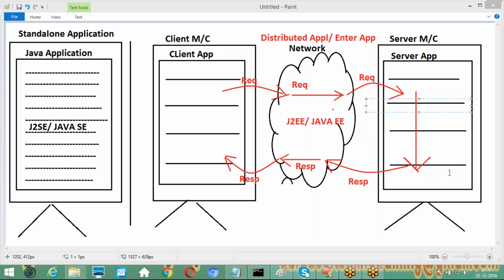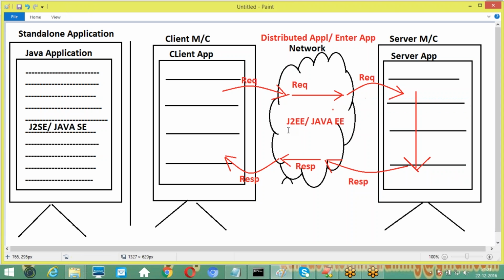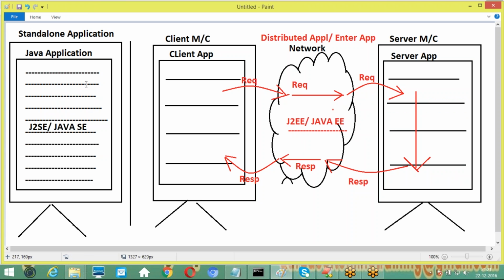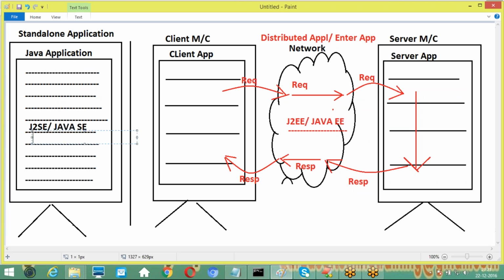So this is what exactly the meaning of distributed applications. To prepare these distributed applications, we are going to use J2EE technologies or Java EE technologies we can understand. Good. Anyway, of course guys, understand it, no? Today I am taking the demo class for only J2SE. That means it is Core Java. But J2EE in the sense we can identify it right from servlets, JSPs and all the other things we can include inside this J2EE.